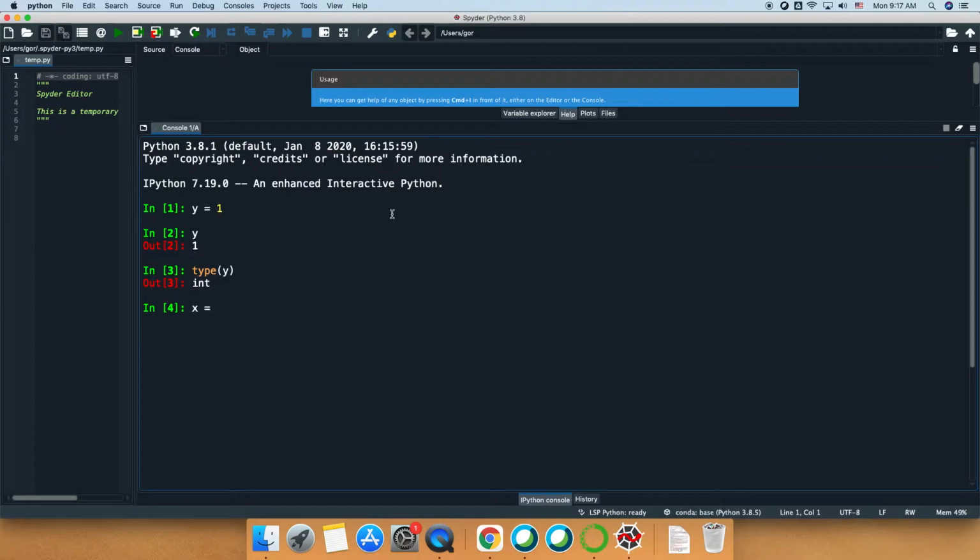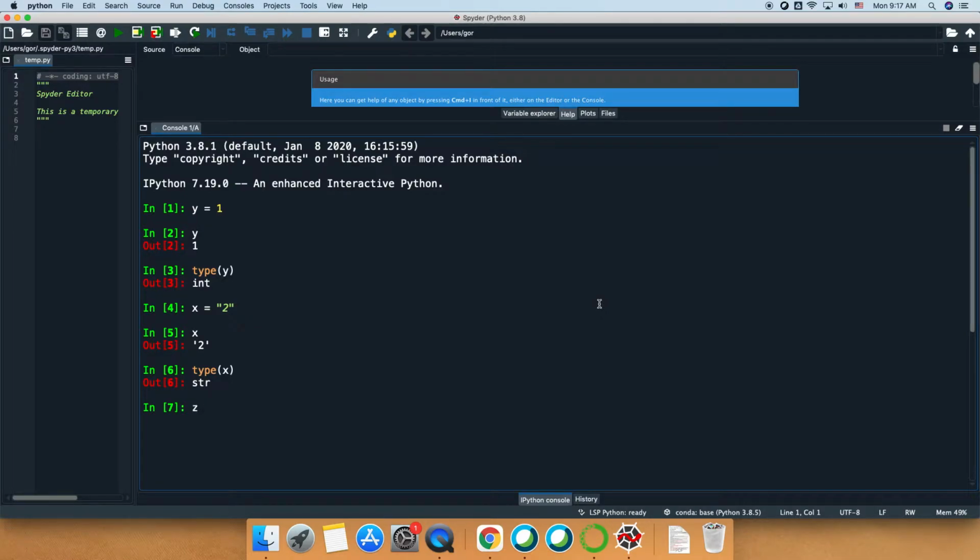So let me introduce x as 2, but in quotation marks. If I ask for x, it prints it in quotation marks, and if I ask for the type of x, the type will be string. And by the way, it's important that here we used double quotation marks, but the output shows single quotation marks, and it actually doesn't matter. You can use either single quotation marks or double quotation marks. They have the same meaning in Python.